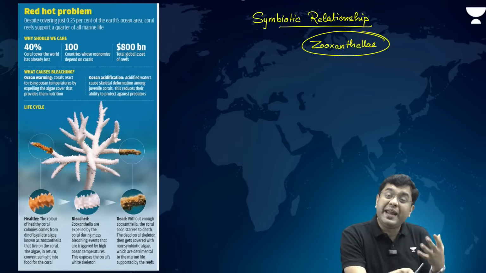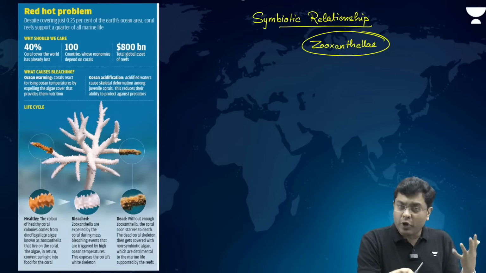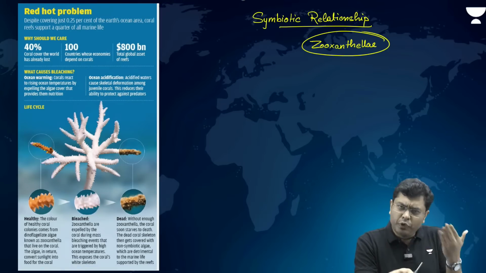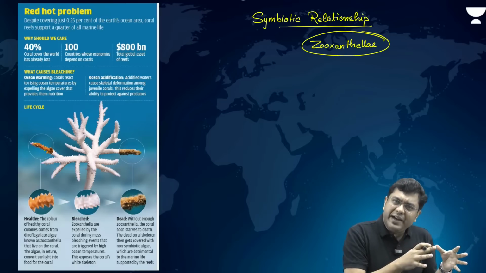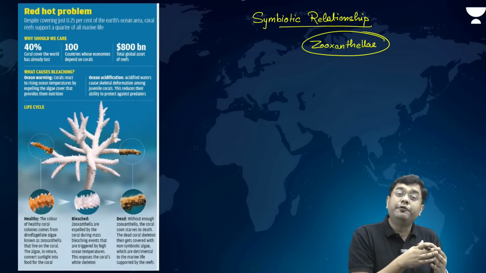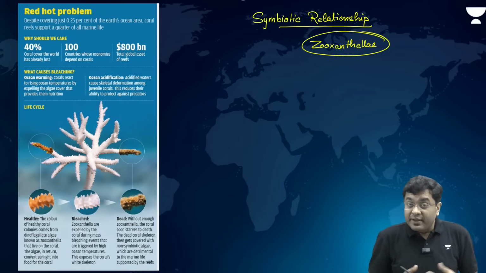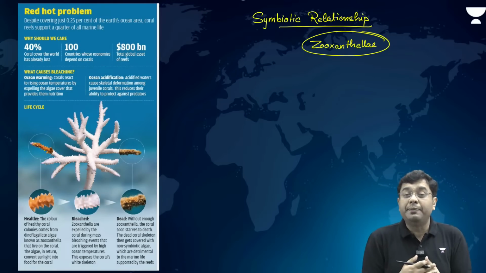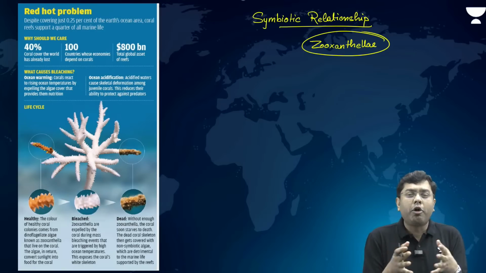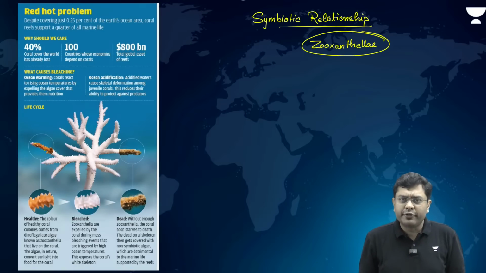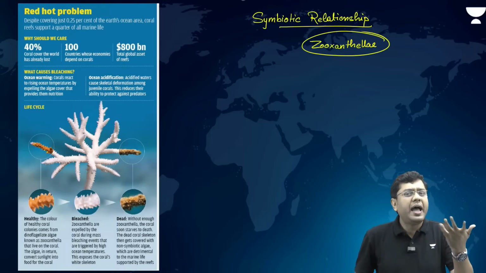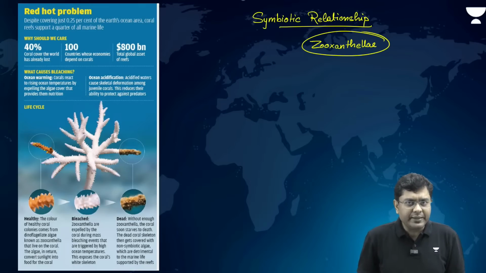So not only do they enrich the oceanic region with oxygen, but the food that they provide also gives necessary food and shelter for a wide range of species in the marine ecosystem. That is why the corals are sometimes referred to as the tropical rainforest of the underwater world, based on the number of species that they harbor and the oxygen that they provide.